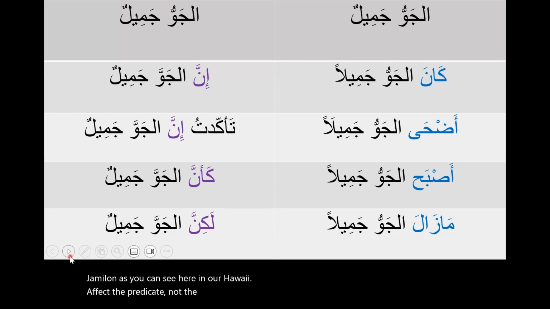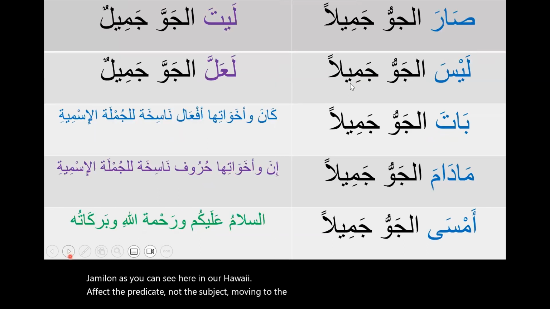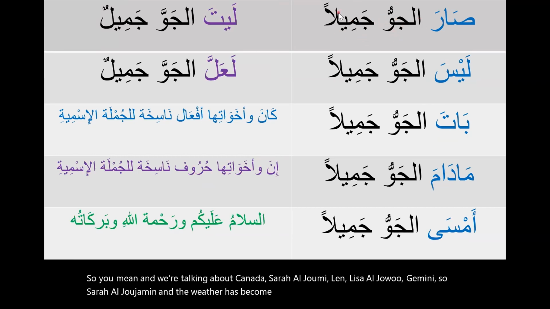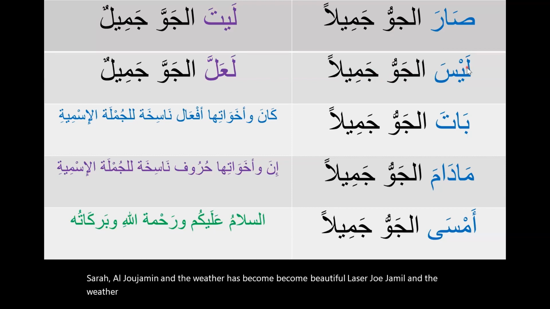Moving to the rest of the examples. هنا صار الجو جميلا. We're talking about كان وأخواتها. صار الجو جميلا. The weather has become beautiful. ليس الجو جميلا. The weather is not beautiful.